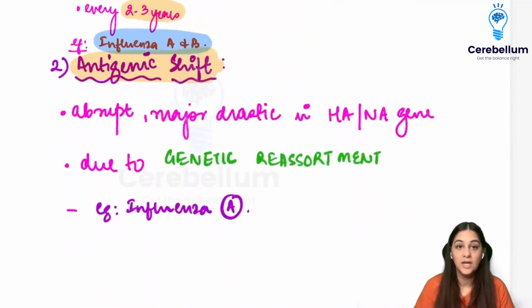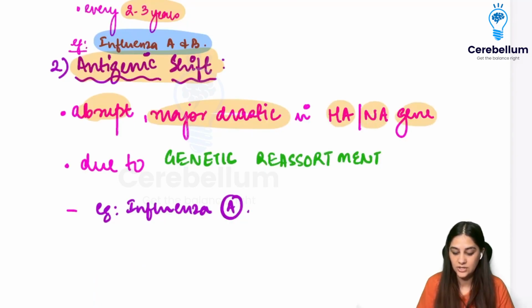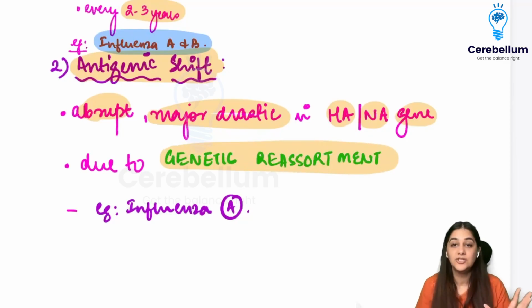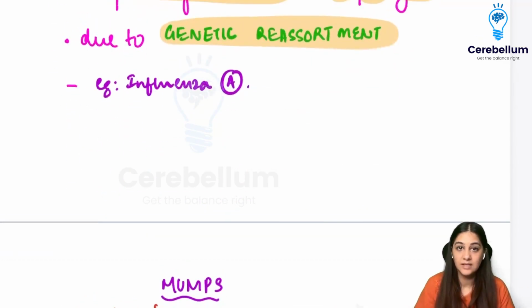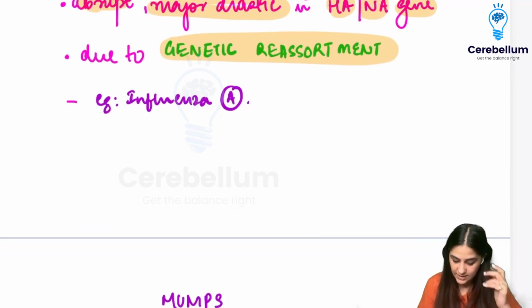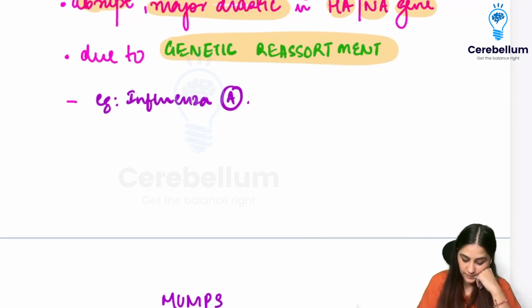Shift is when there is an abrupt and drastic change in the HA and NA gene, and it is due to genetic reassortment. Let me give you an example. Suppose we have a pig.